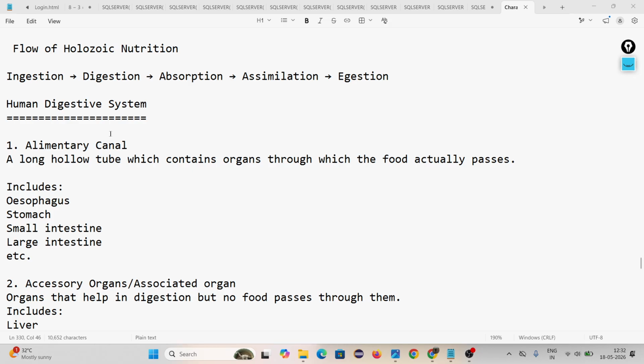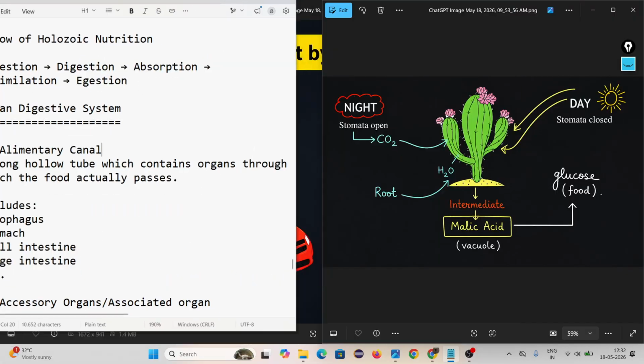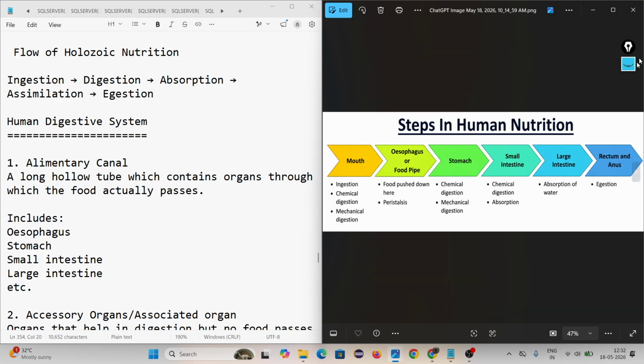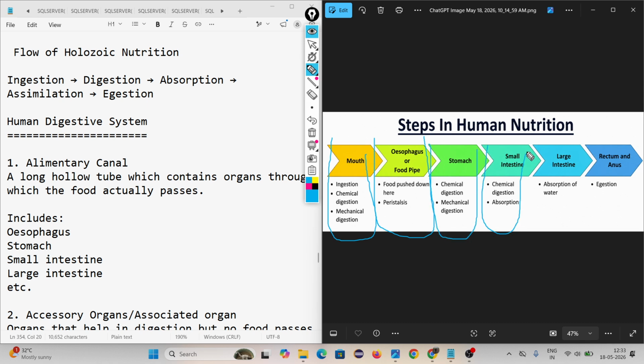Then come to the human digestive system. Now we have to learn the human digestive system. Just wait. First, you have to remember these are the steps in human nutrition. In the mouth, what is happening? In the esophagus or food pipe, what is happening? In the stomach, what is happening? In the small intestine, what is happening? In the large intestine, what is happening? In the rectum and anus, what is happening? Okay, then look at this diagram.